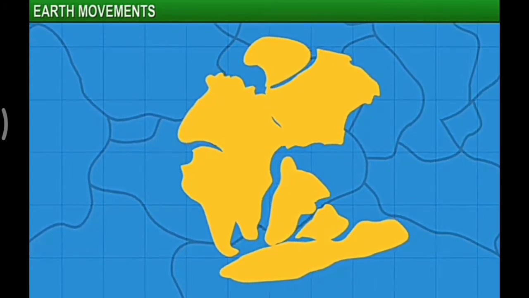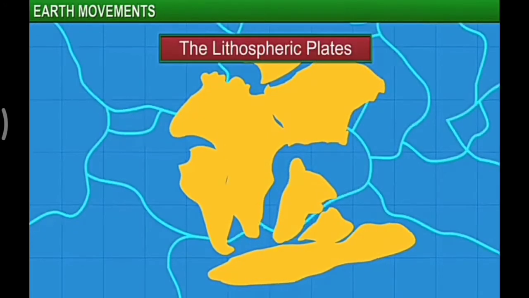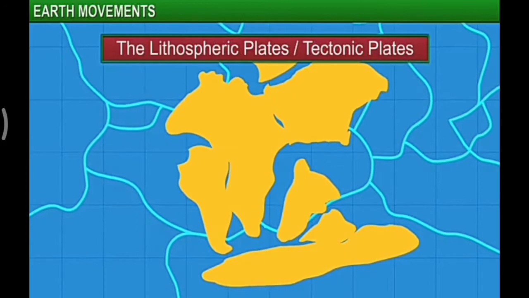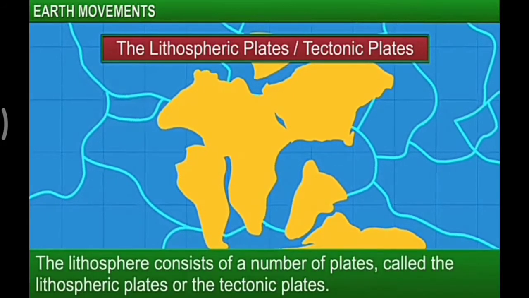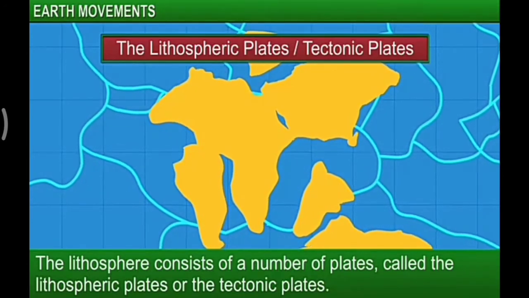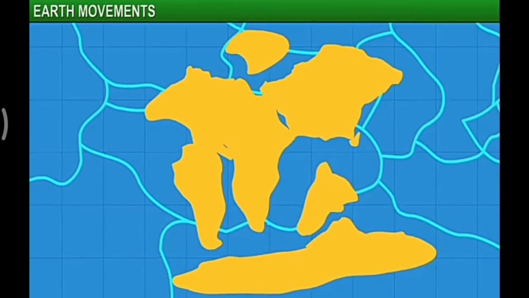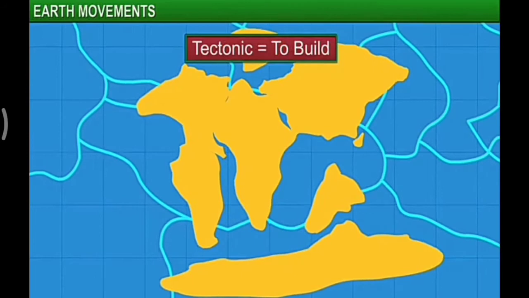The lithosphere consists of a number of plates called the lithospheric plates or the tectonic plates. The word tectonics comes from the Greek root meaning to build.